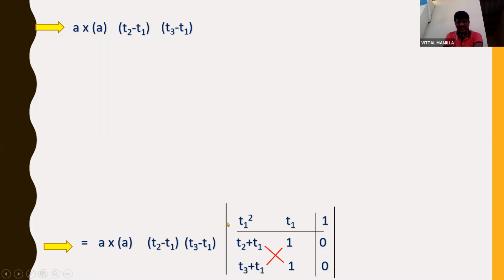You understand this one, children? Because 0 is there, I will take this column for multiplication. So for this column, I need only the first row and third column. If I remove these, only a 2 by 2 matrix is left. So for a 2 by 2 matrix, the product is AC minus BD, that is T2 plus T1 minus T3 plus T1. You understand this one, children? This is simply only matrix multiplication.